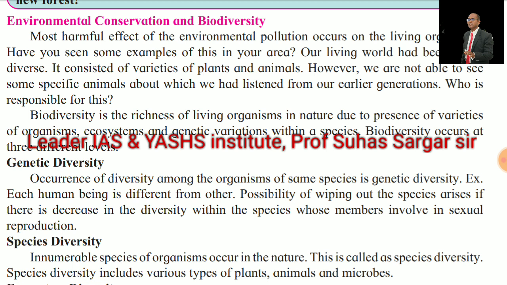Biodiversity is the richness of living organisms in nature, due to the presence of varieties of organisms, ecosystems and genetic variation within a society. Biodiversity occurs at three different levels. Genetic diversity: occurrence of diversity among the organisms of the same species is genetic diversity. Example, each human being is different from the other. Possibility of wiping out of the species arises if there is a decrease in the diversity within the species whose members involve in sexual reproduction.